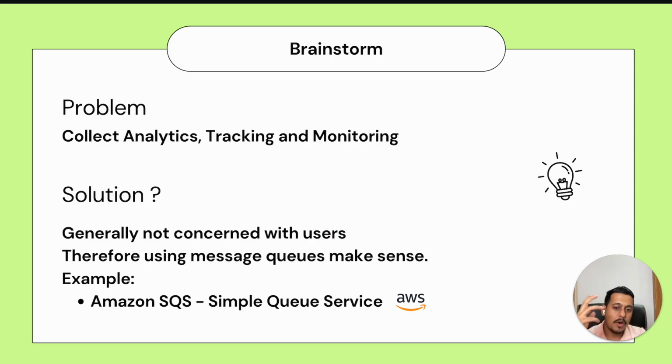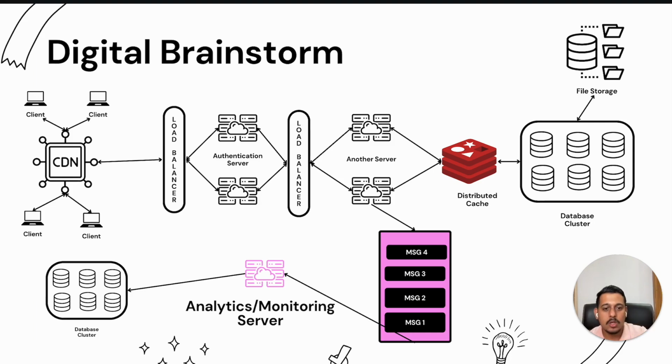Now, for storing and managing these kinds of things, we have something called SQS in Amazon, but generally it's a term called message queues. Kafka is one example of that. Amazon SQS is another example. So let's see that. This was our original server.